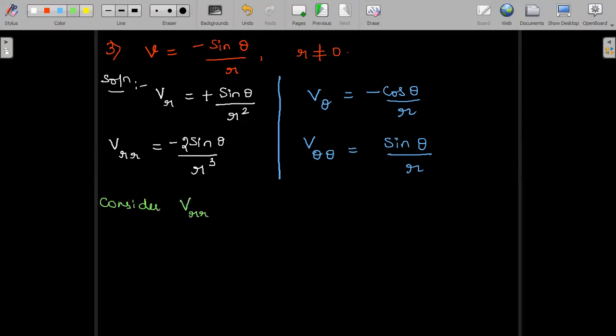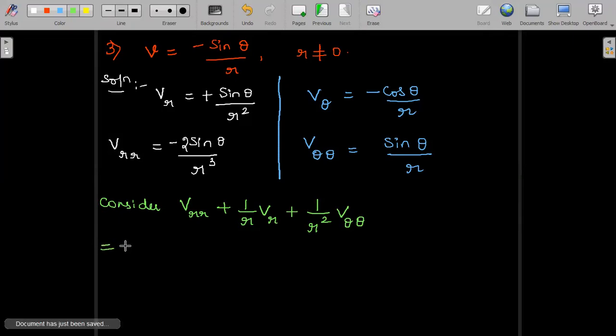Consider v_rr plus 1 by r v_r plus 1 by r square v_theta theta. Substitute all the partial derivatives and let us prove it is equal to 0.